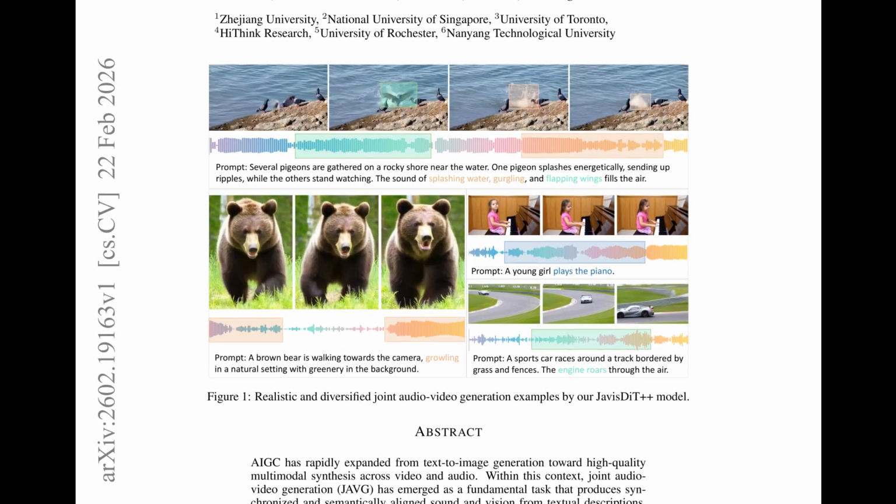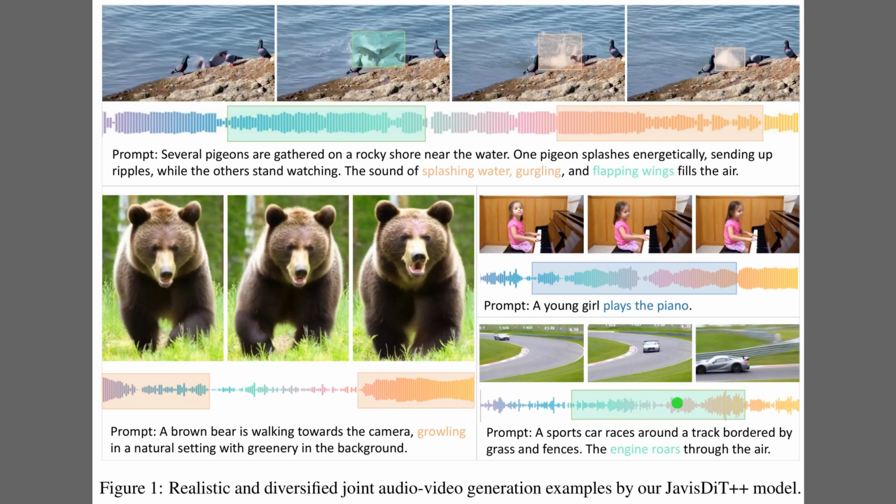To see this in action, Figure 1 presents several generated examples. In the top sequence, depicting pigeons, notice how the audio waveform tracks the video events. The green audio segment aligns with flapping wings, while the orange captures the splash. Moving down, the bottom left example features a brown bear, where the growling sound is timed to its movement. On the right, we see similar alignment for a piano player and a racing car, proving the model handles diverse